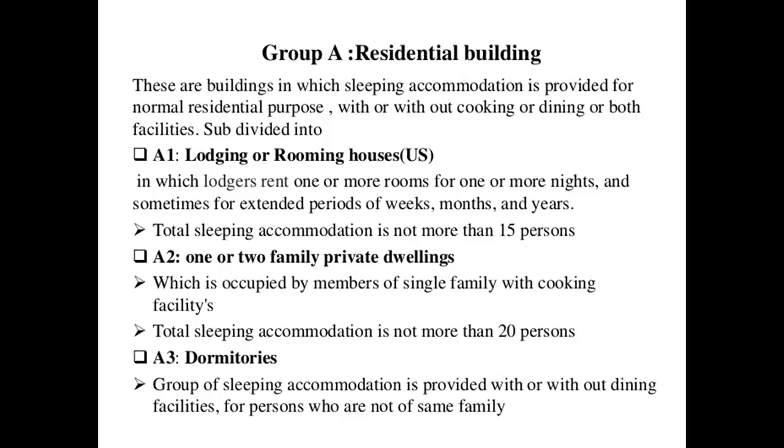A group of sleeping accommodation is provided with or without dining facilities for persons who are not of the same family. Different families, we can see that in railway stations. Dormitories are available in railway stations mainly, which are used for sleeping and resting purposes. Sometimes dining is provided or not provided, and it also comes under the residential building.